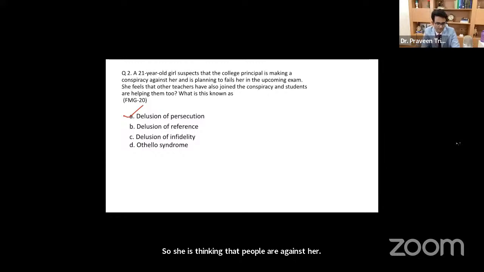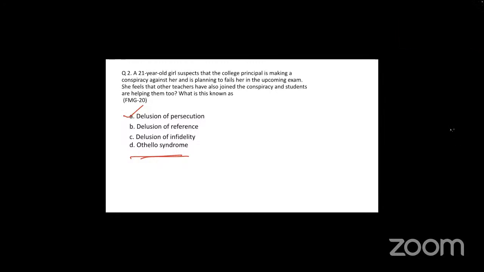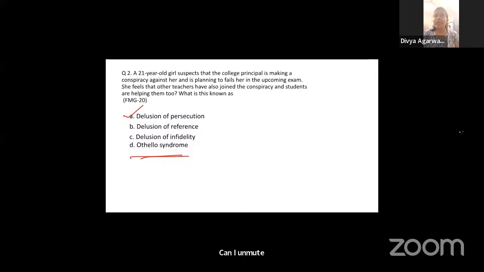Now, Divya will tell me, Divya, what is this? Othello syndrome? Yes, Divya. Someone please unmute Divya. Sir, this is the false belief of a husband or a male partner thinking that his female partner is not faithful to him, and this is in reference to the Shakespearean tragedy Othello, in which Othello killed his wife, thinking that she was unfaithful.